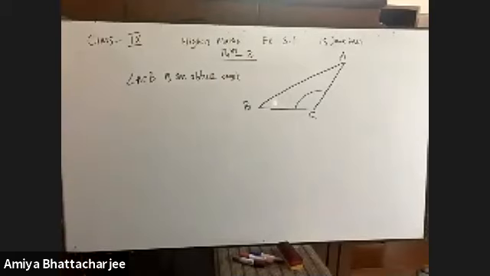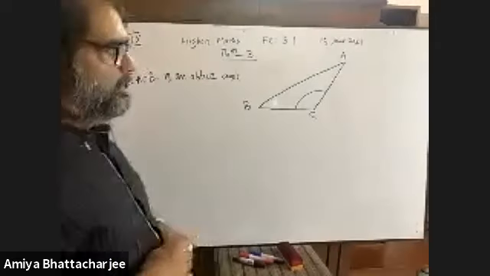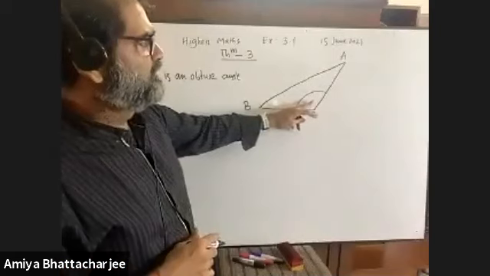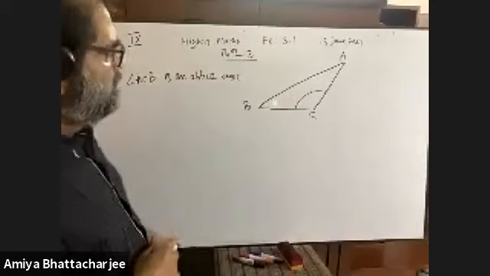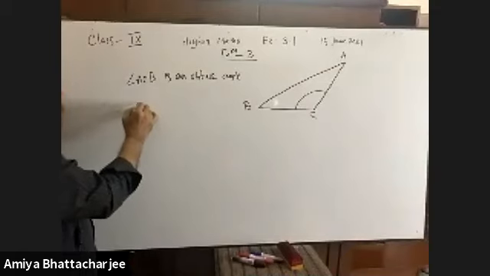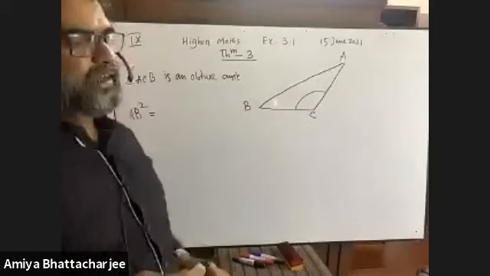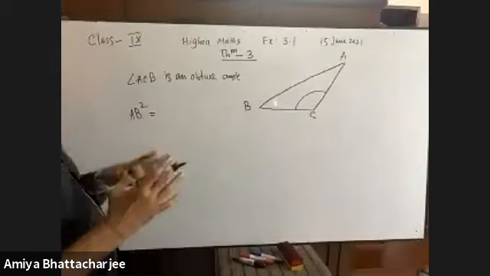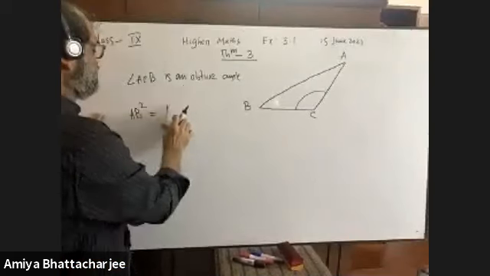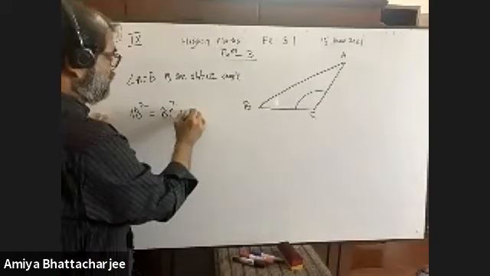It is told that the opposite side of the obtuse angle. What is the opposite side of this angle? AB. So AB square is equal to the total sum of the squares of the other two sides, one of them is BC square plus AC square.